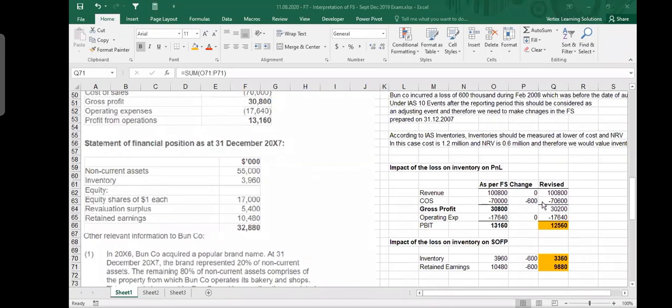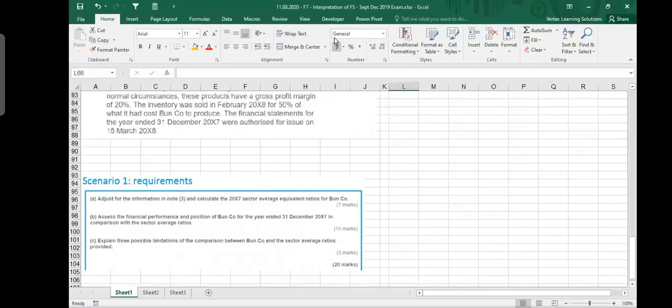Your part A is done. You don't need to do anything further in this part A. Because if you go back and read part A, it said to adjust for the information in note 3. So we have adjusted for the information in note 3: that $600,000 we subtracted from the income statement and from the balance sheet. And calculate the 2007 sector average ratios.